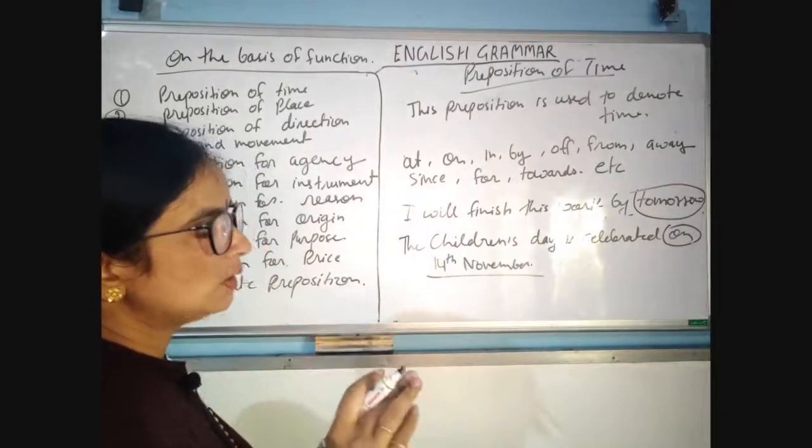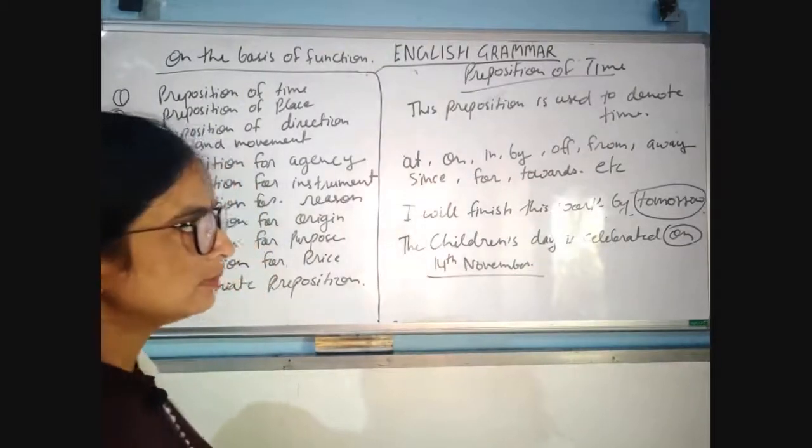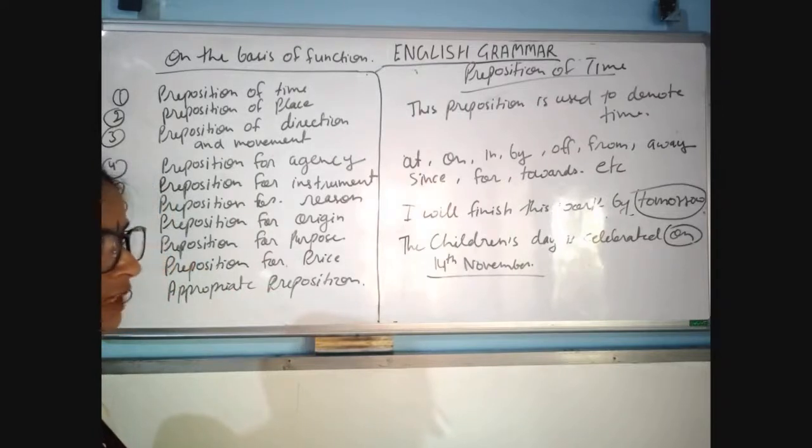you should know that when these prepositions denote time, then these prepositions will be called prepositions of time. Okay, when these prepositions come for the time, then we will call them prepositions of time.